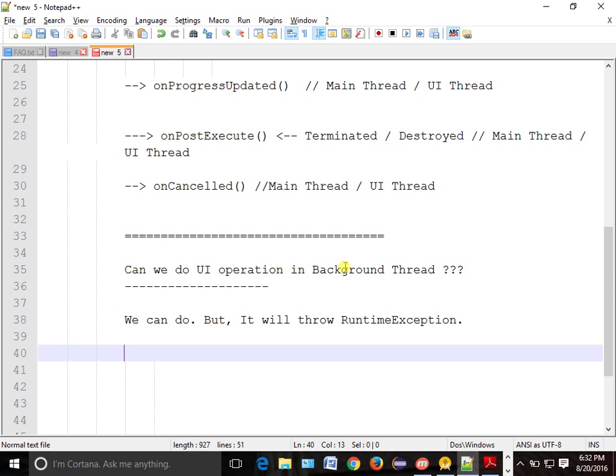What I meant to say is something like button.setText. You want to do it in the background, but you cannot do this. So what is the exception it will throw? A runtime exception, and the runtime exception name is IllegalThreadInvocationException.